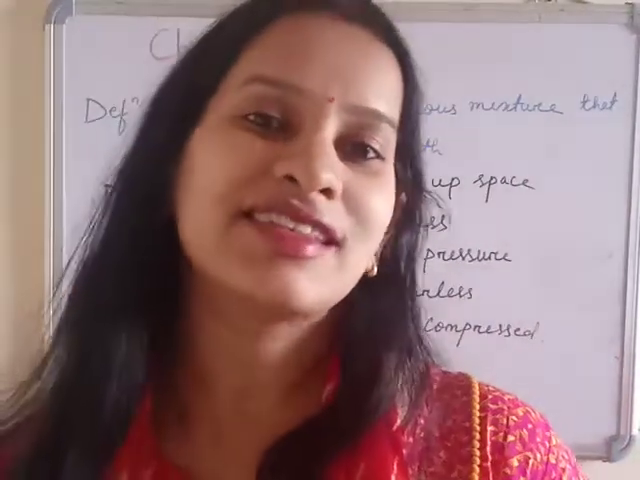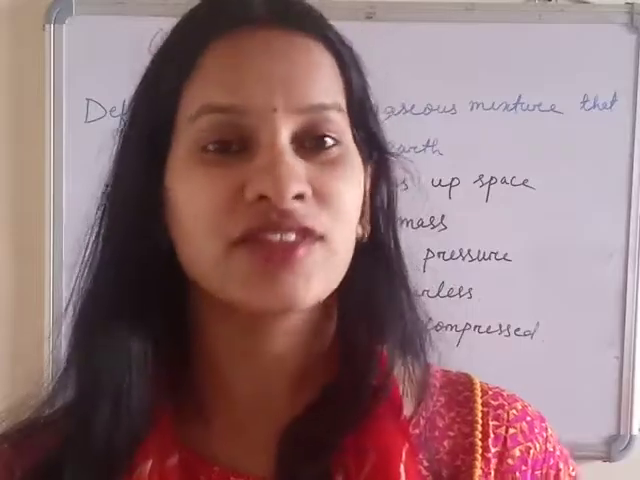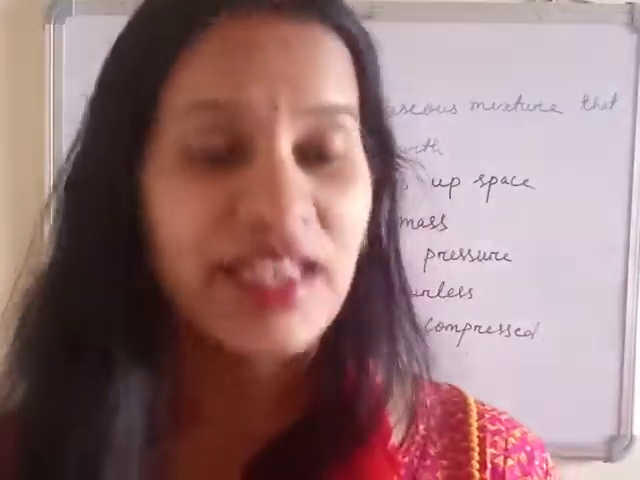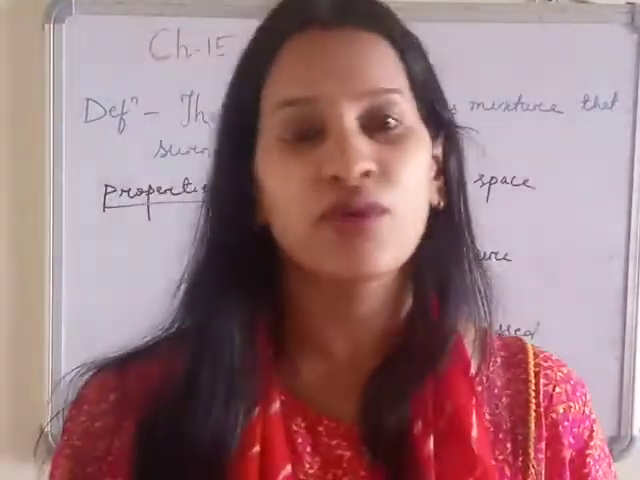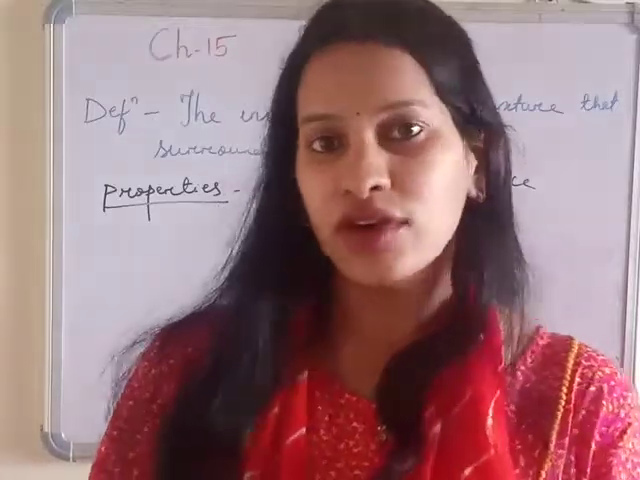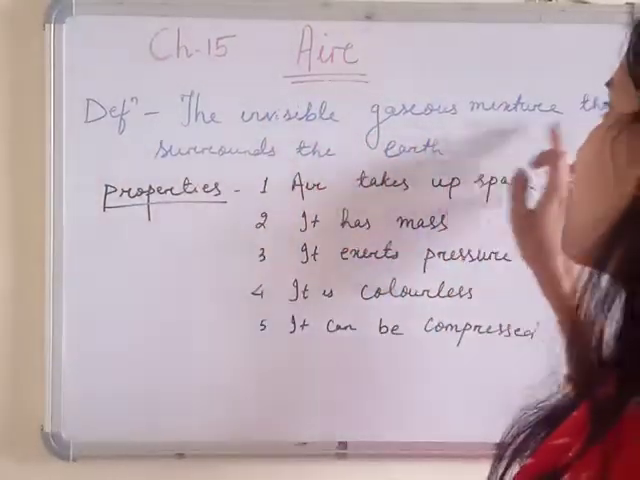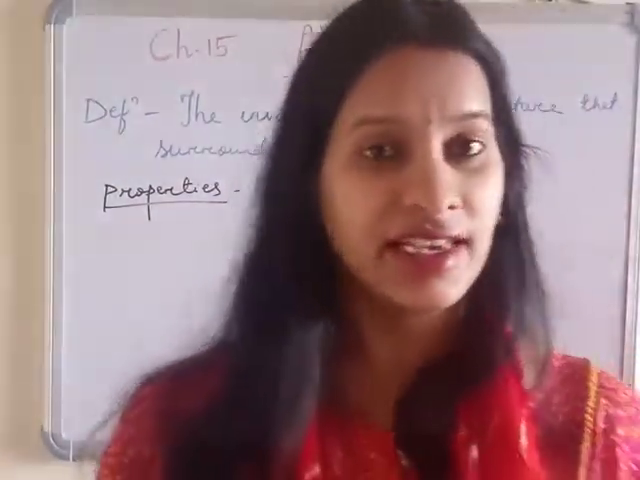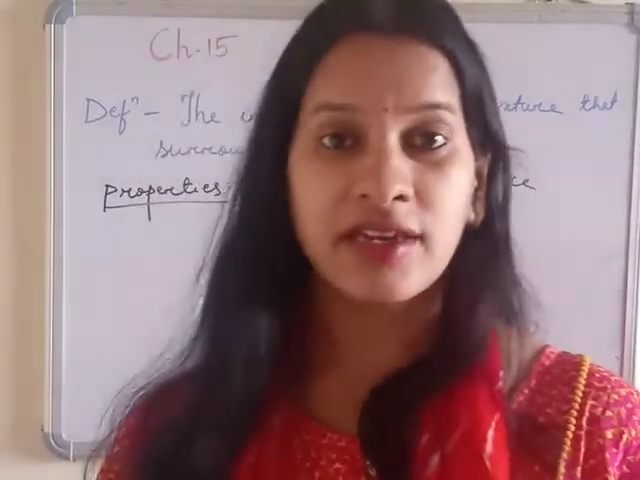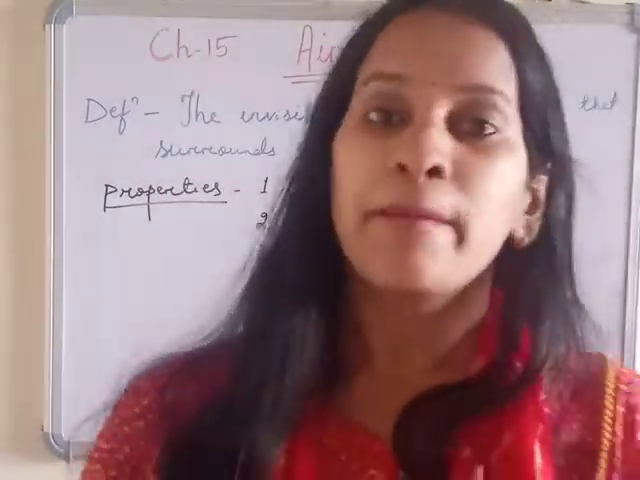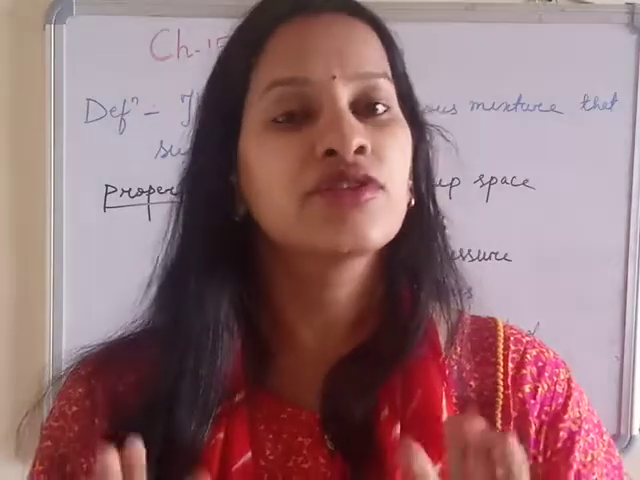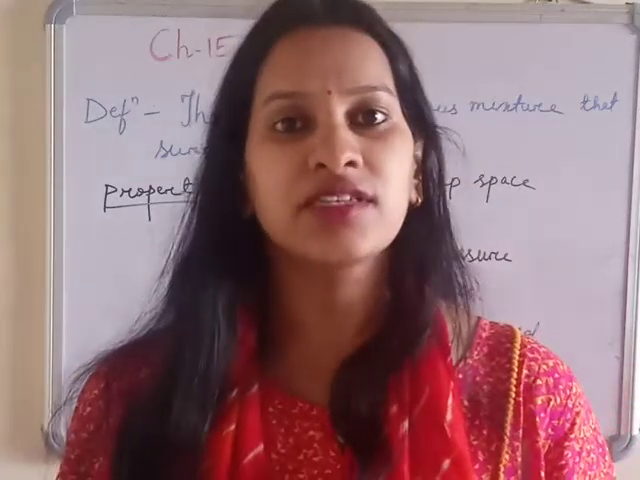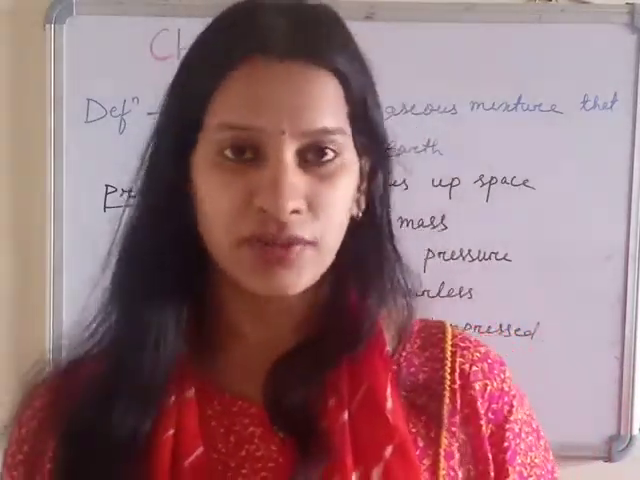So this new year, let's start with a new chapter, the last chapter of this session, chapter 15, Air. In chapter 9, we already read about what air is. Air is an invisible gaseous mixture that surrounds the earth. In chapter 9, you read that air is an abiotic component. It means it does not have any life, but it supports life to be sustained. Here we will discuss air's properties and its different applications in this chapter.